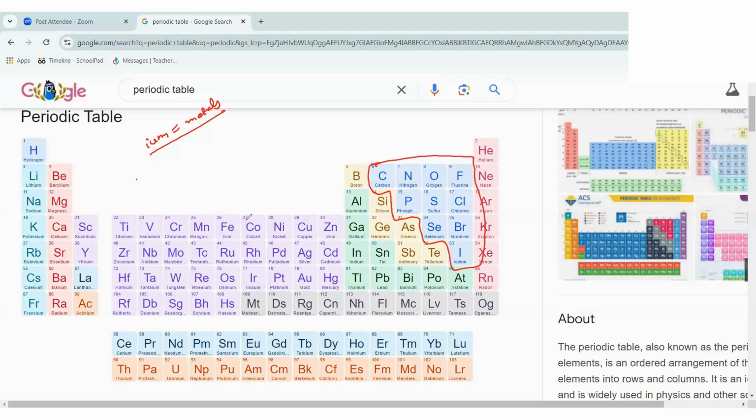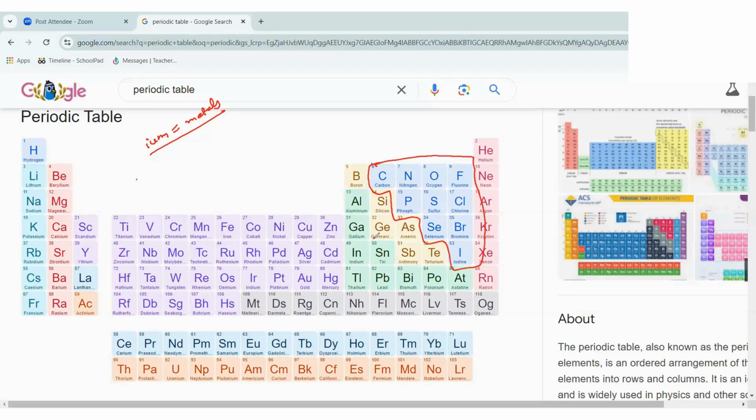80% of the periodic table is metals, and the rest, these pale green ones, are semi-metals. Do you know what a semi-metal is? See the word semi. Semi means they have properties in between metals and non-metals. Sometimes they show metallic behavior, and sometimes non-metallic behavior. That is known as semi-metals.